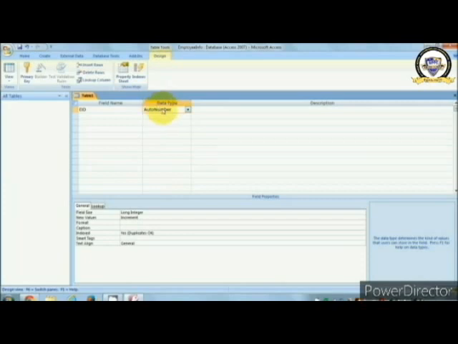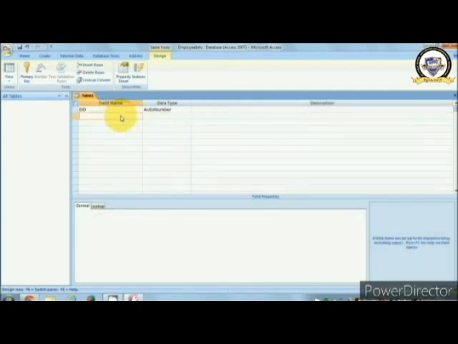So the data type is the form in which your column will take the input. This employee ID will take the input as a number, and because it's auto number, it will be generated automatically. You can give text, memo, currency, a lot of different types of data are there, but we are giving the numbers according to the type of data. Here we can give the description. Now we are not going to give any description.